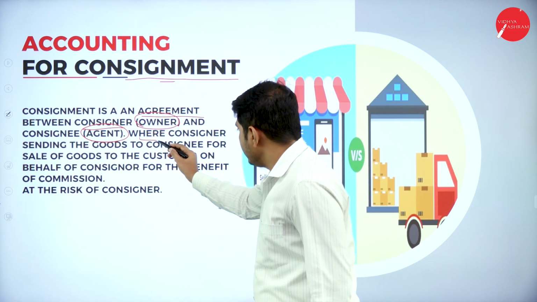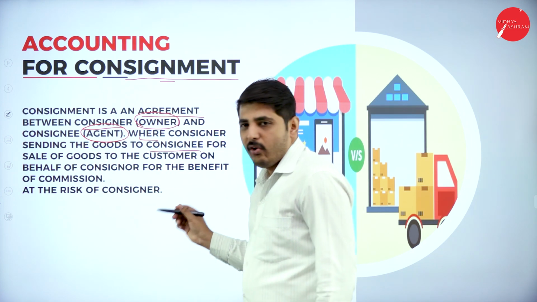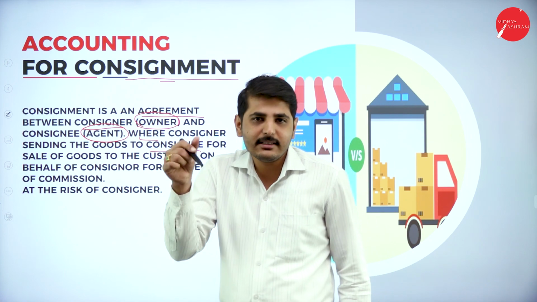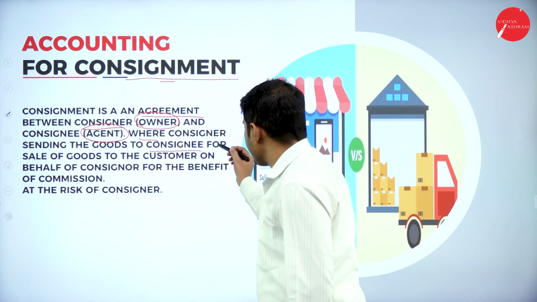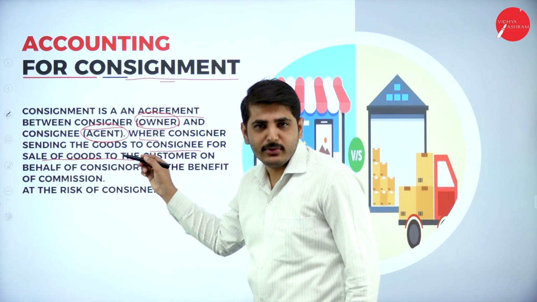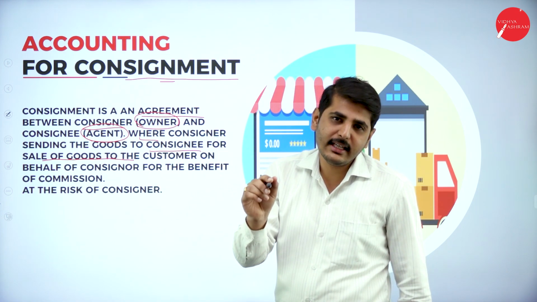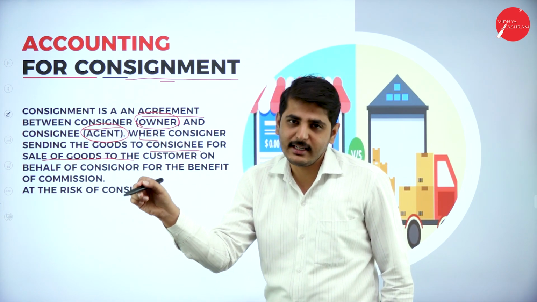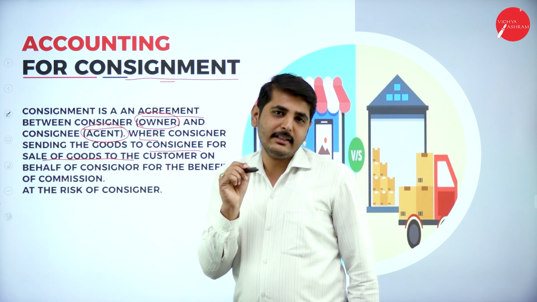Next, the consignor sends the goods to the consignee for sale of goods. The consignee will sell the goods on behalf of the consignor and will get commission.